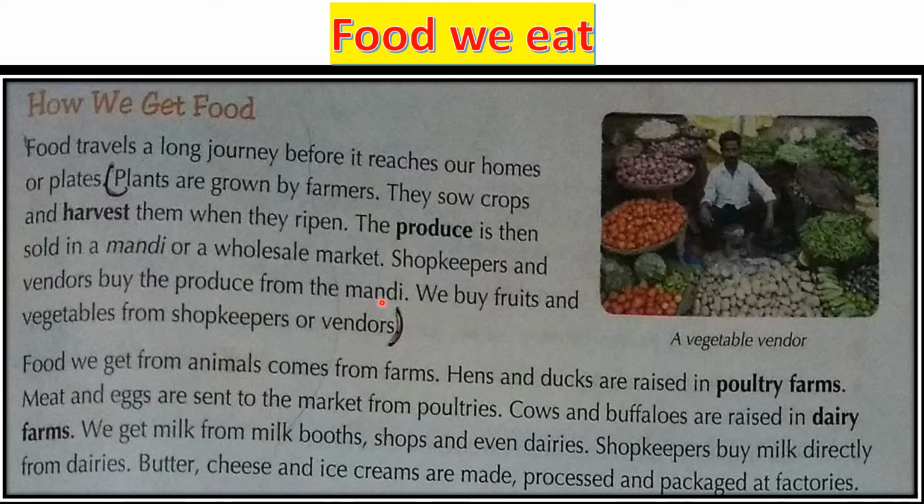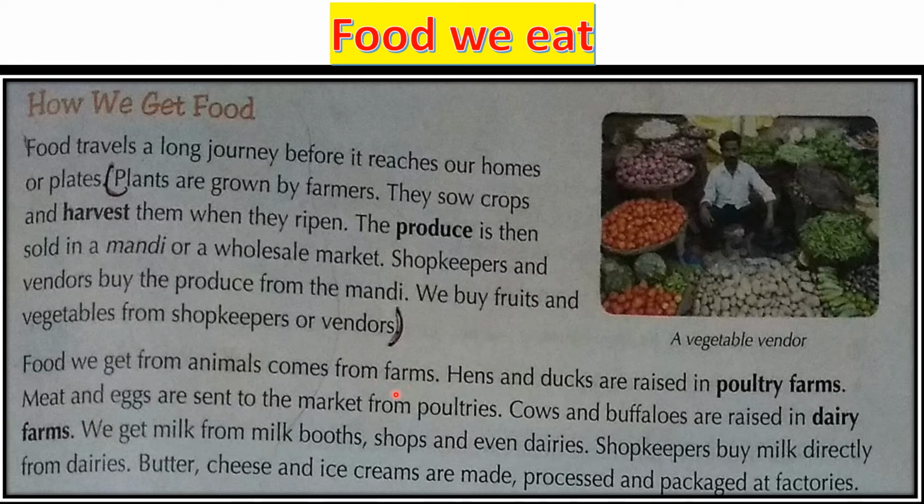They buy the produce from the mandi, and we buy fruits and vegetables from the shopkeepers or vendors. So in this way we get the food items in our homes or on our plate. Got it? Now this is about the fruits and vegetables. And now we will learn about the food items which we get from animals, from the farm.